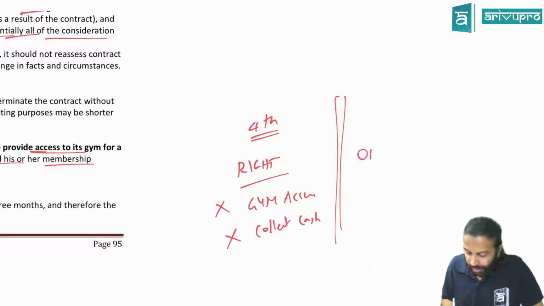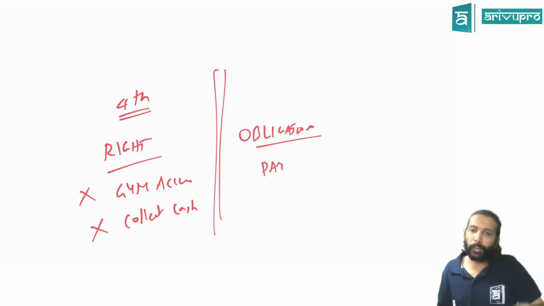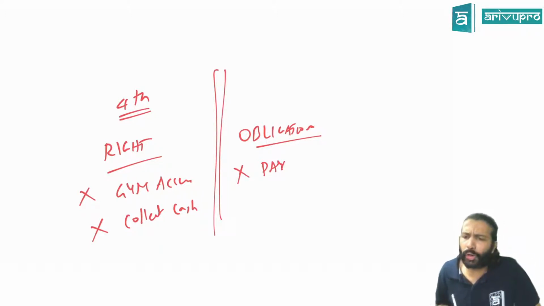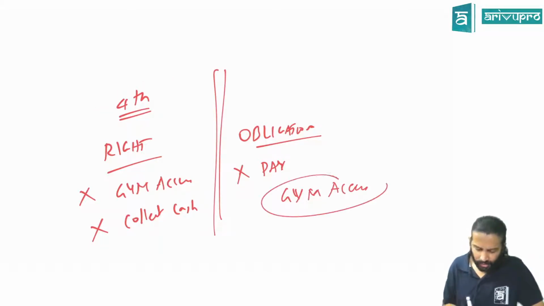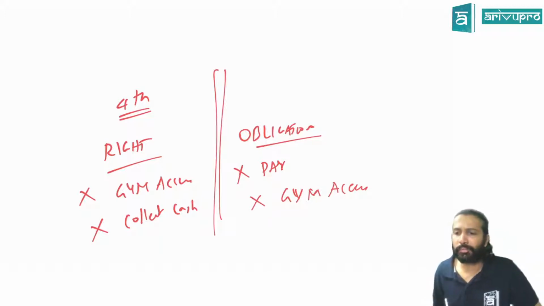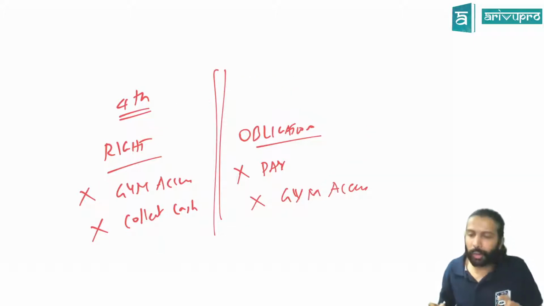Without paying fees in the 4th month, do you have the right? No. How about obligation? What will be an obligation, or rather the gym customer's obligation? To pay. After 4 months, does the customer have an obligation to pay, or if he wants, he'll pay, or otherwise no? No obligation to pay also. And what is the normal obligation of the gym owner? To provide the service, gym access he has to give. If the customer does not pay the 4th month's fees, does the gym owner have any obligation to give him access to the gym? No. That means after the 3rd month, there are no enforceable rights and obligations.